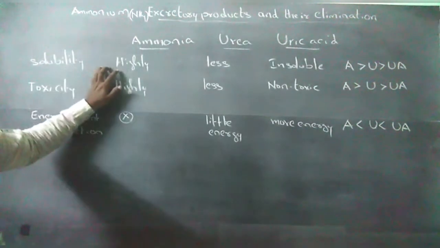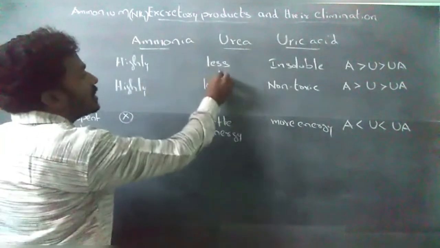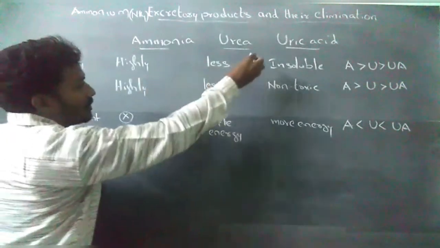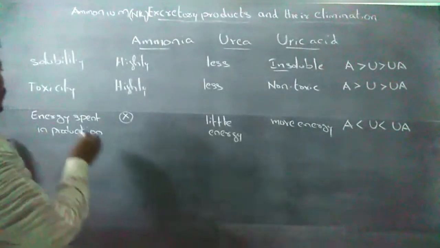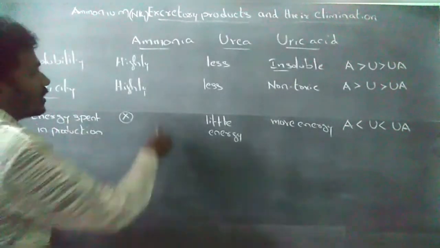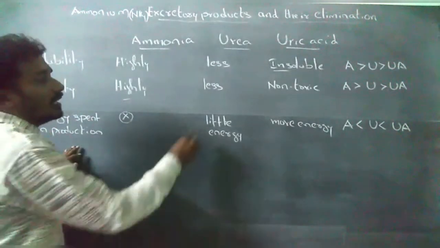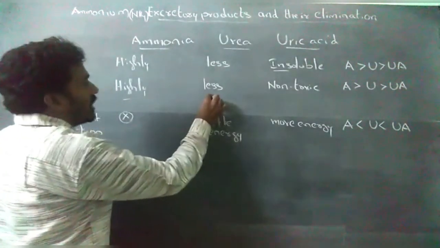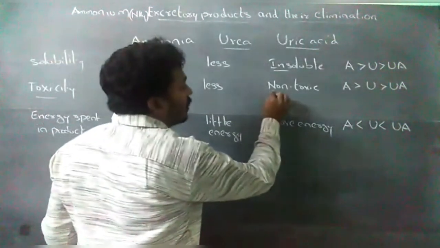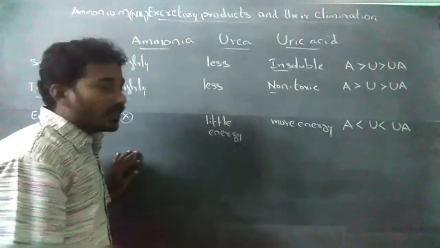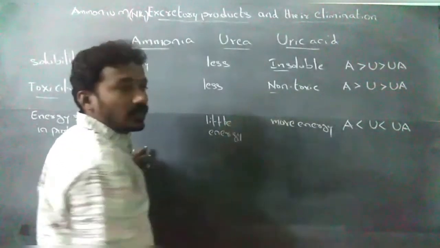Ammonia is highly soluble in water. Compared with ammonia, urea is less soluble and uric acid is insoluble in water. Ammonia is highly toxic, urea is 1 lakh times less toxic than ammonia, and uric acid is non-toxic or less toxic.